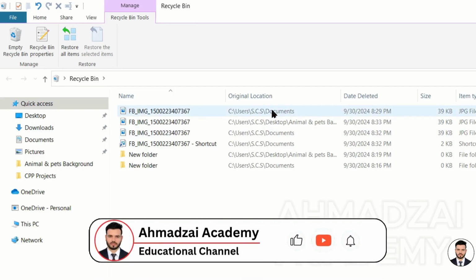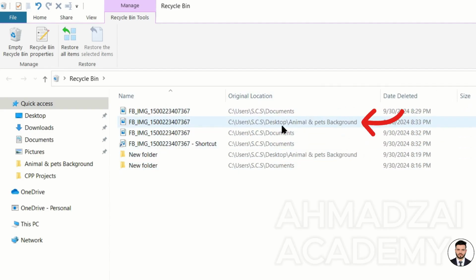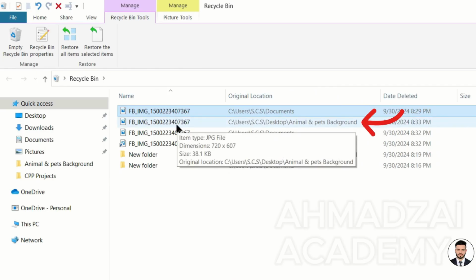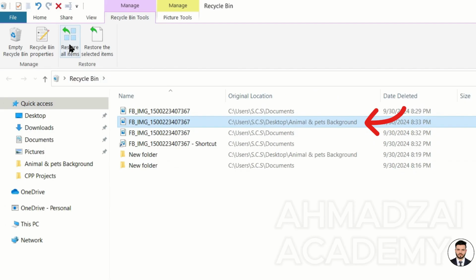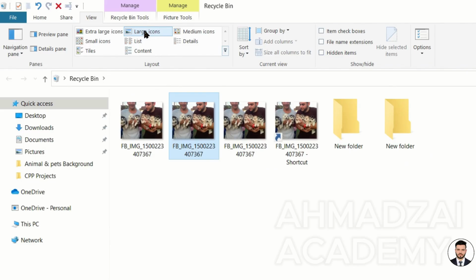For example, we choose which one we want to restore. We need to know the exact address. Do you want the file that you deleted from Documents? We say no. The file we deleted from the folder, Animal and Pets, from this folder. Now, if we want to restore this, well, the file we want can't be restored. The other one that we had deleted could be restored. We say we want to restore this one, because we can't see the file details with you, except for what we can. If we get the details, then we can.